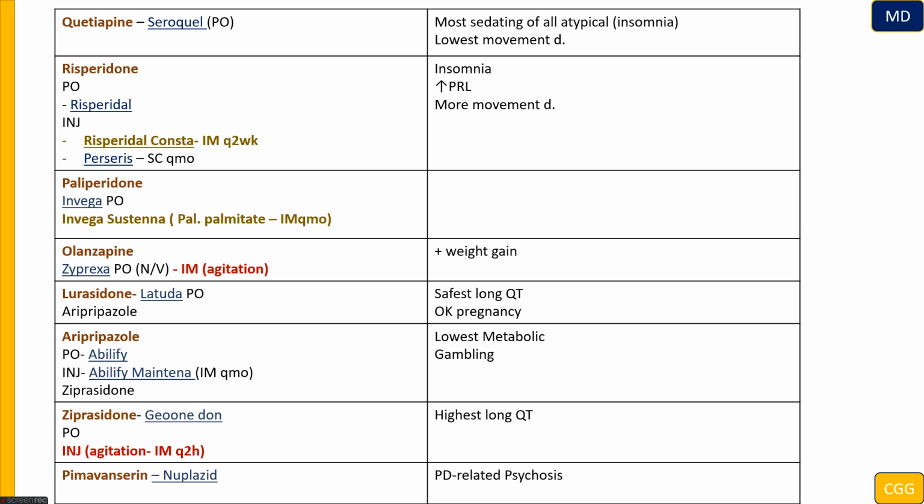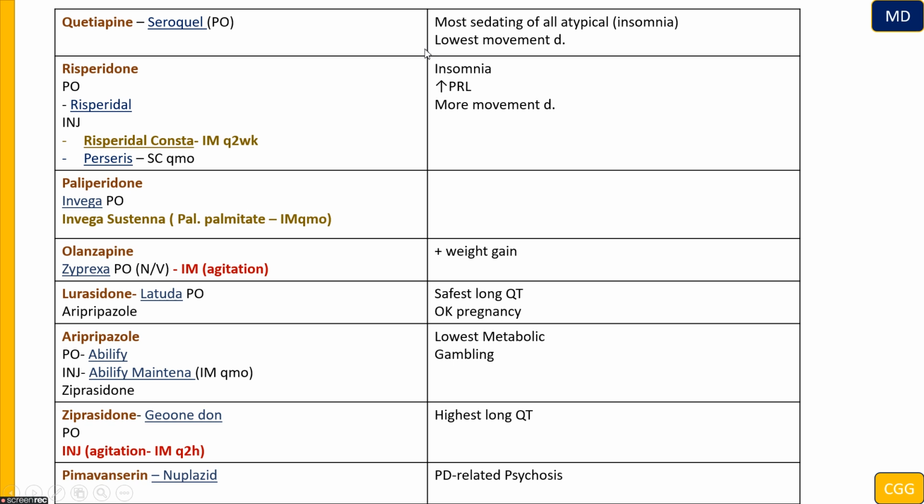There are various types of atypical antipsychotics, so the best way to learn them is learning the peculiar thing about each one. For example, quetiapine, brand name Seroquel, only comes as a tablet by mouth. But quetiapine is going to be the most sedating of all atypicals. For example, the patient has insomnia, so we want an antipsychotic that causes sedation, and we can use quetiapine.